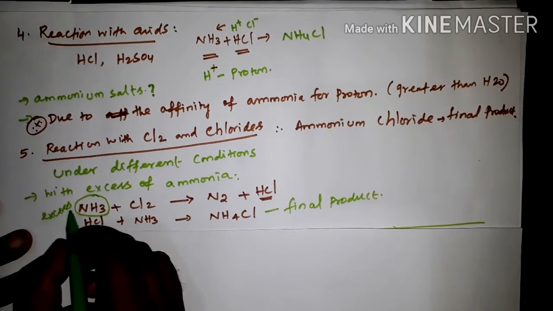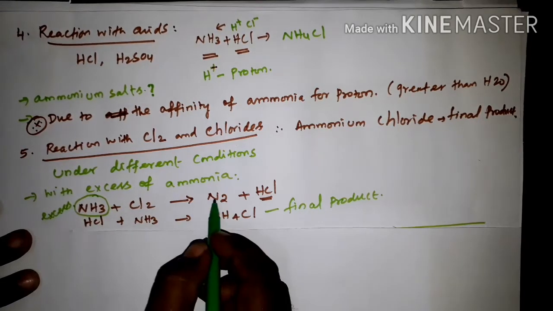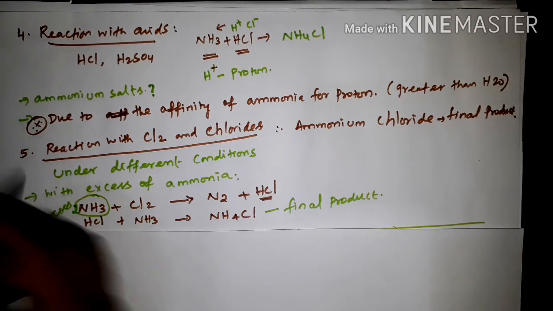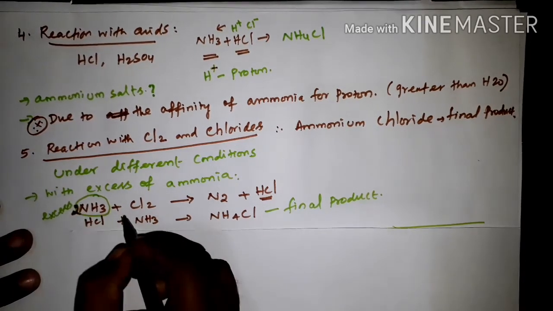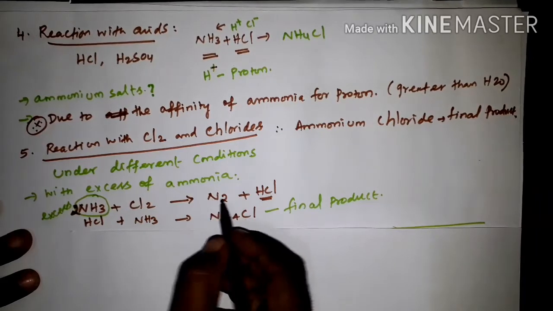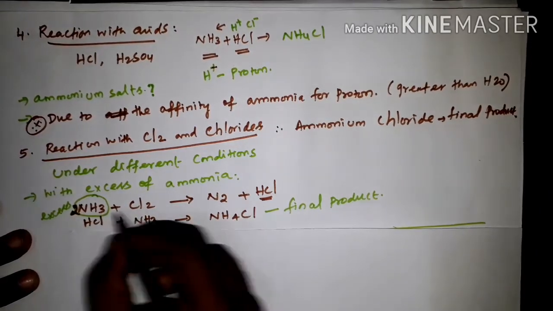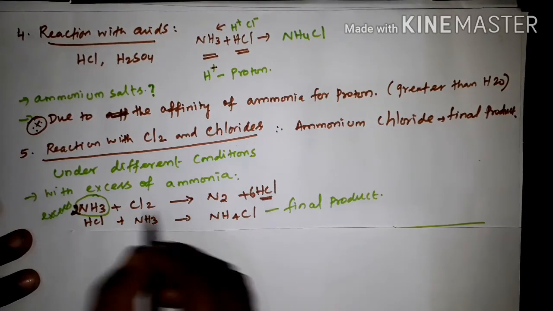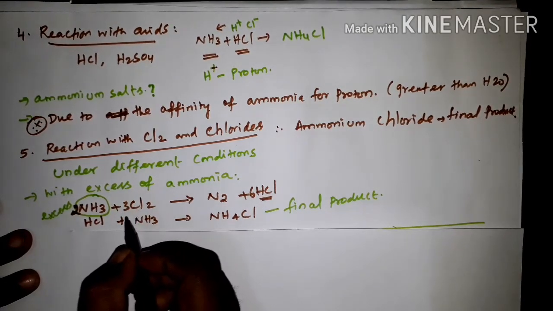So now balance the equation here. Since it is 2, put 2 nitrogen here, then 6 hydrogen, since it is 6 chlorine, I am adding here 3.